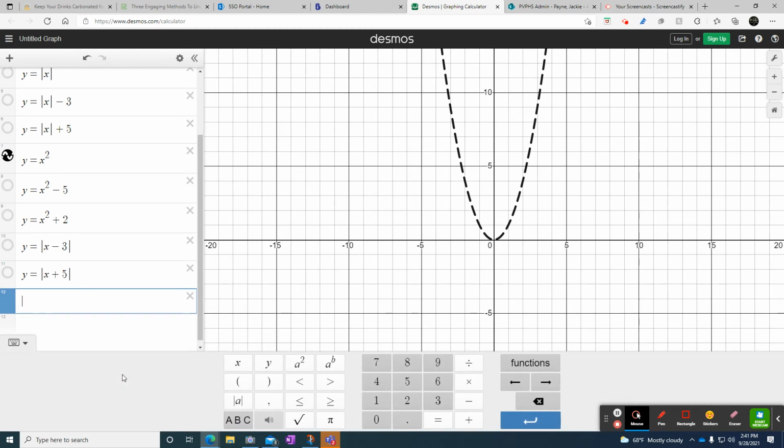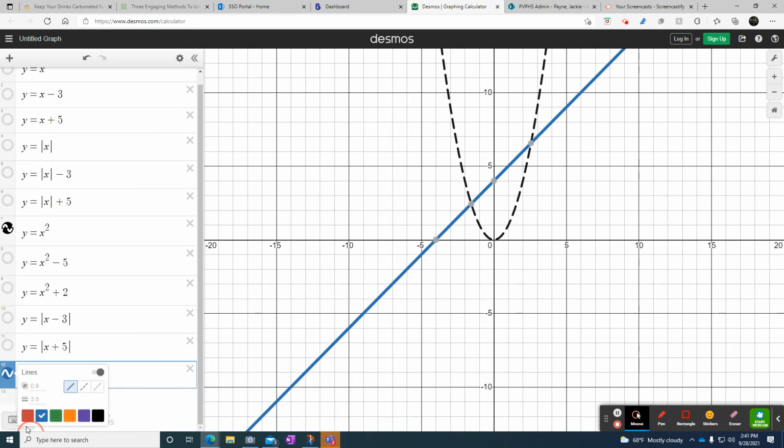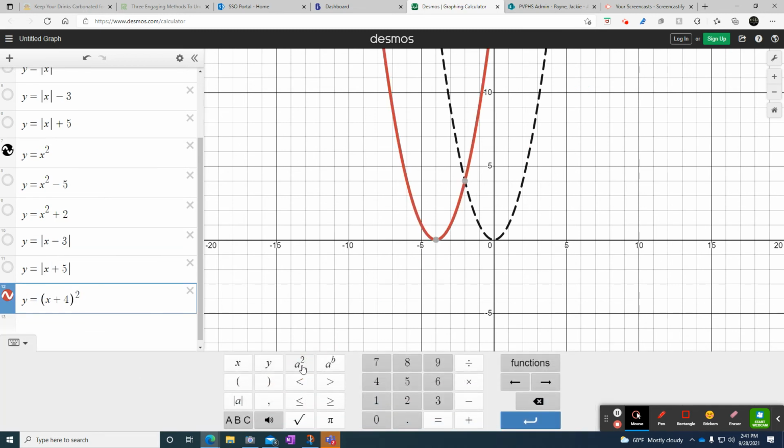And then it wants me to do x plus 4 squared, but it looks different. It's y equals, and the 4 is on the inside of parentheses. So you have to use the parentheses here. X, and then plus, and then 4, and then end parentheses. That's supposed to be red. Let's make it red. Oh, yeah. And I forgot to square it, so that's why it should be the same. There we go. There's a square. Okay. So we're going to add that to our paper, and we're going to describe this transformation.